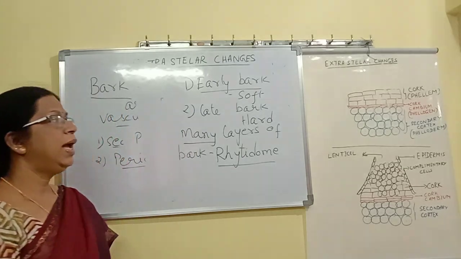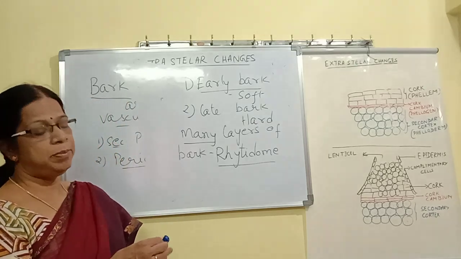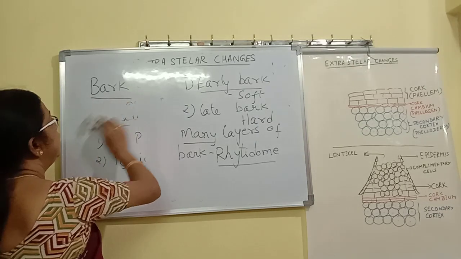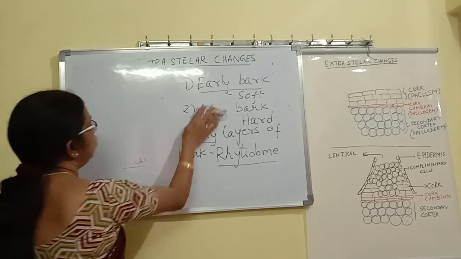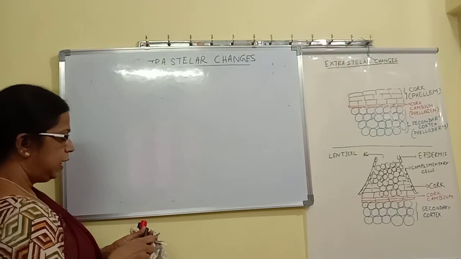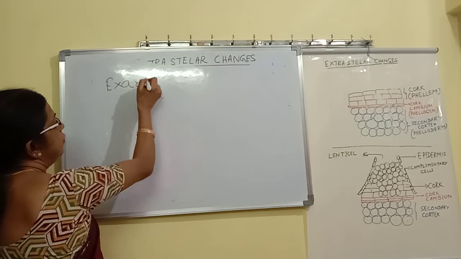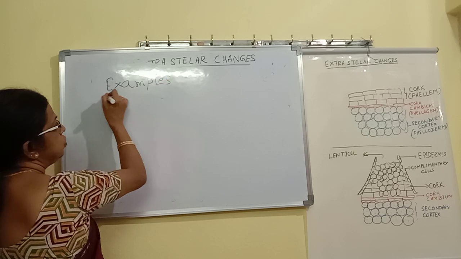Now lastly, I'll give you what are the examples of bark. The well-known examples you all must be studying right from the schools. I'll give you two examples of bark which we use commercially also.